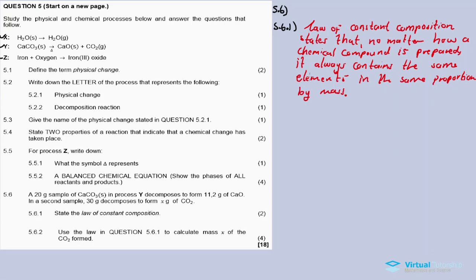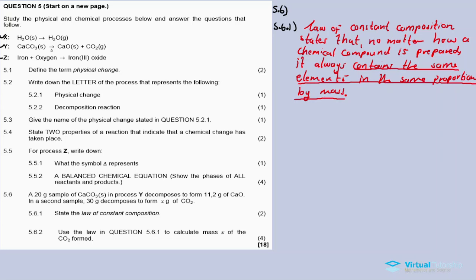You can also state it as: it contains the same elements in the same ratio by mass. So basically, the law of constant composition involves ratios, right?